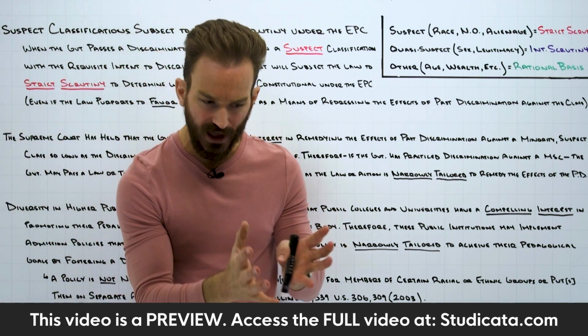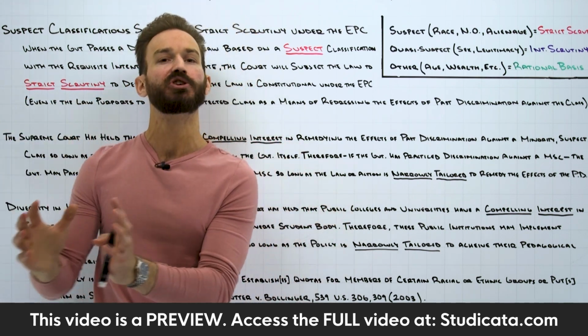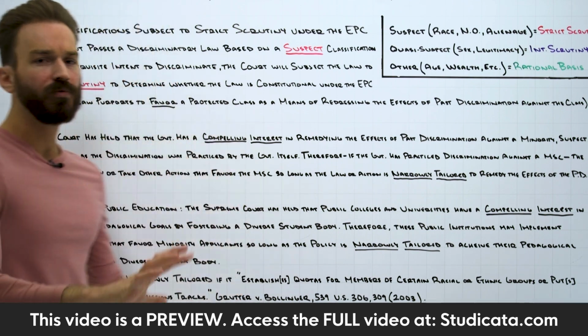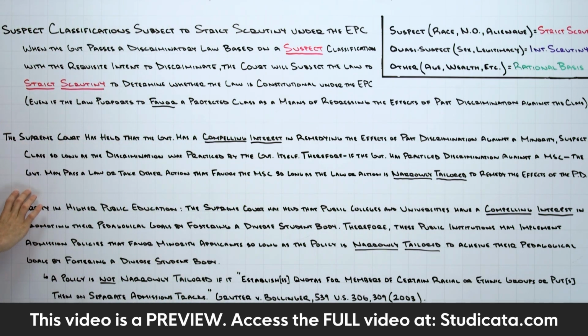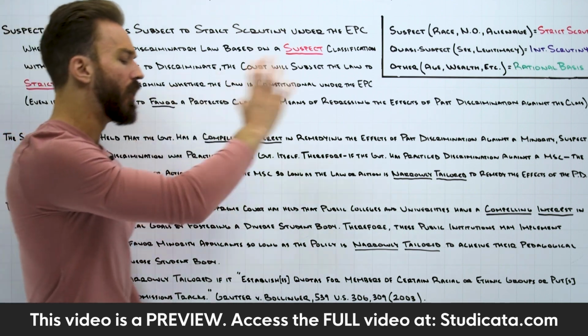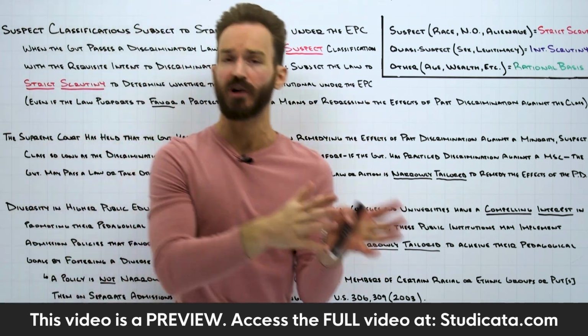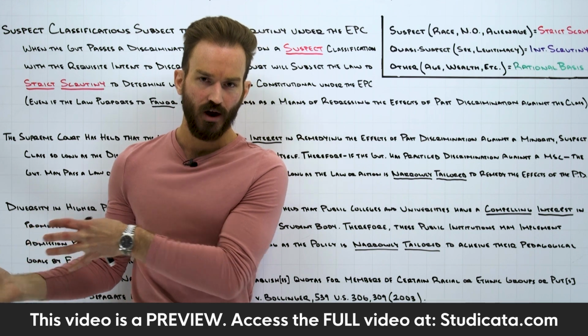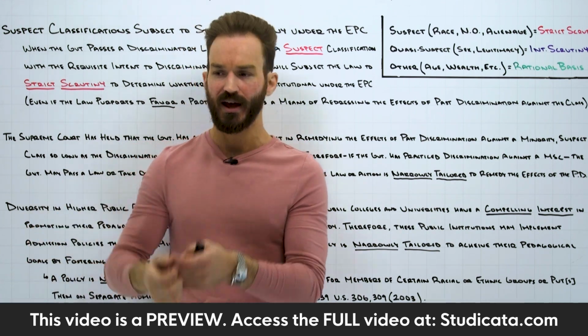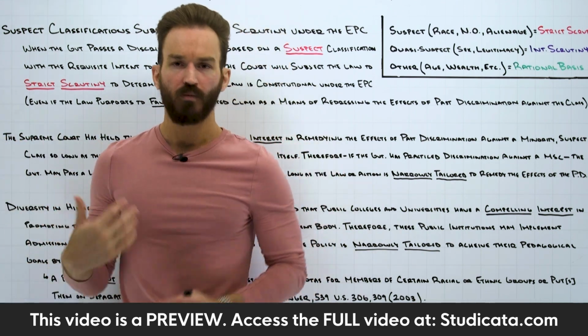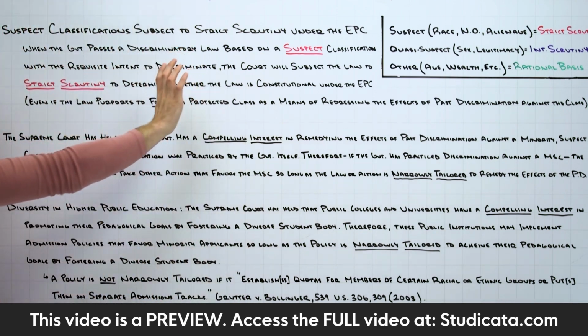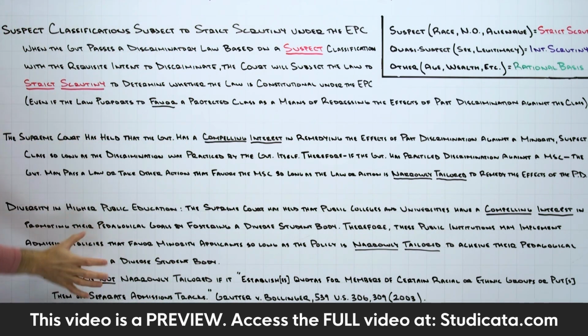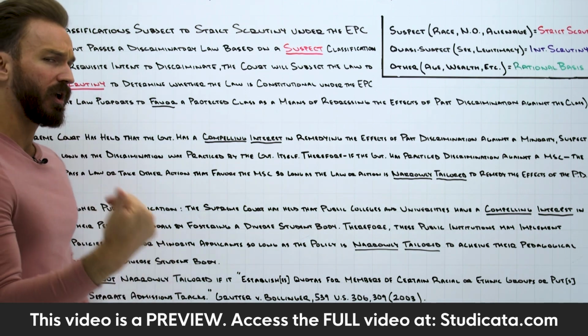Post-secondary public education admission decisions is the only time we can really apply this concept of diversity. So if we think about our case we just talked about, United States v. Paradise, remember that's like a hiring decision at a government department. We can't apply diversity in that example like we're about to do it here, okay? And this is something I see mixed up a lot. And we'll talk about this again at the end.